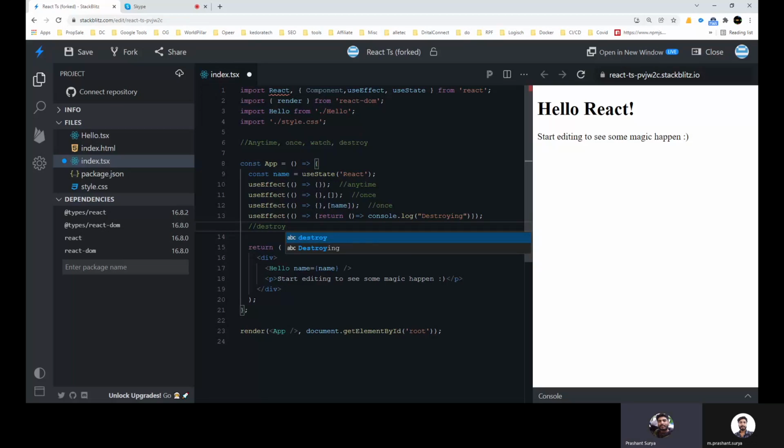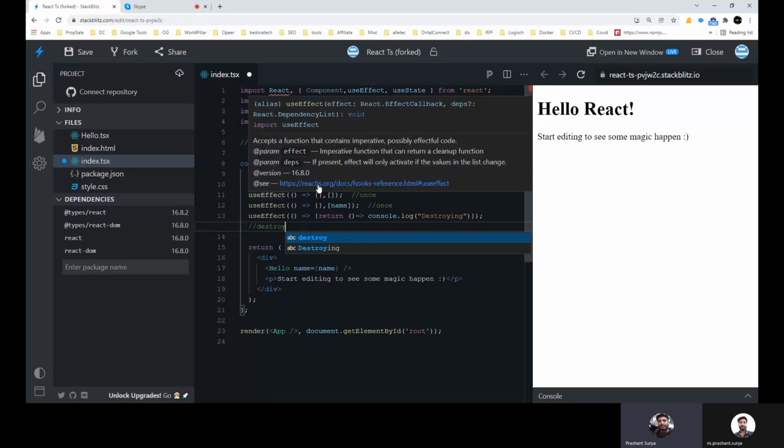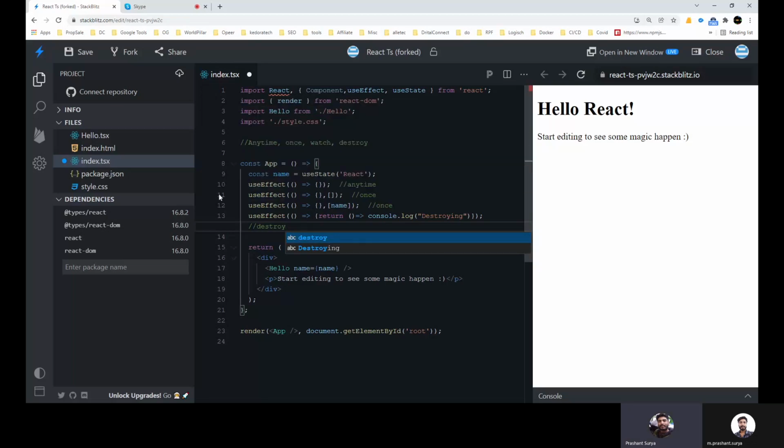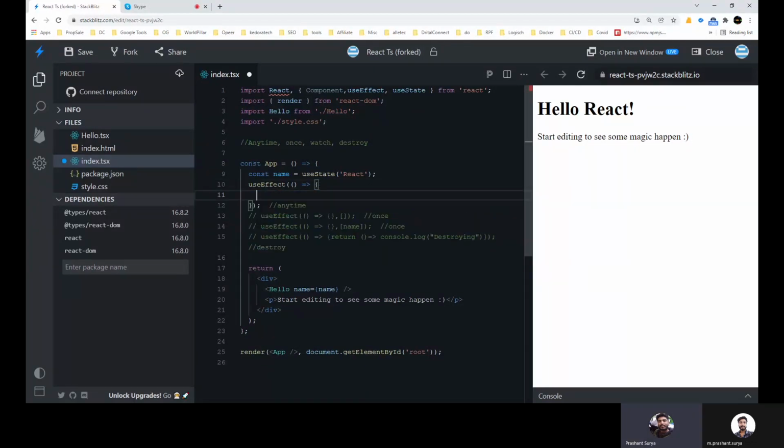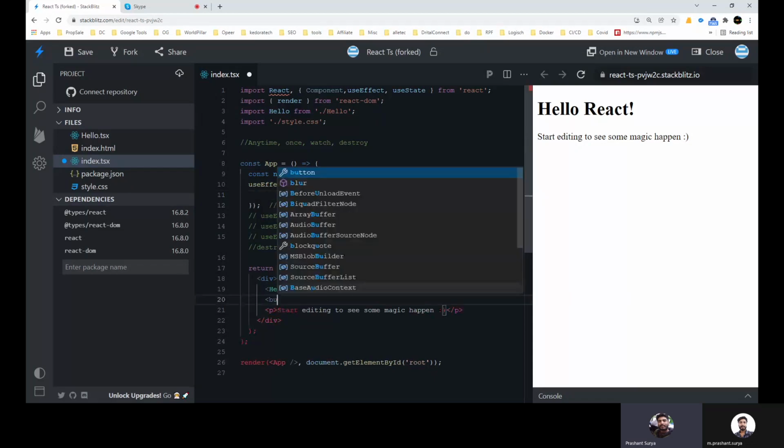Okay, so we are using the first scenario. What is that? It is called the once. So we are just commenting out all three of these to show you the first. To see the effect you have to create an event. Let's suppose a button is here.